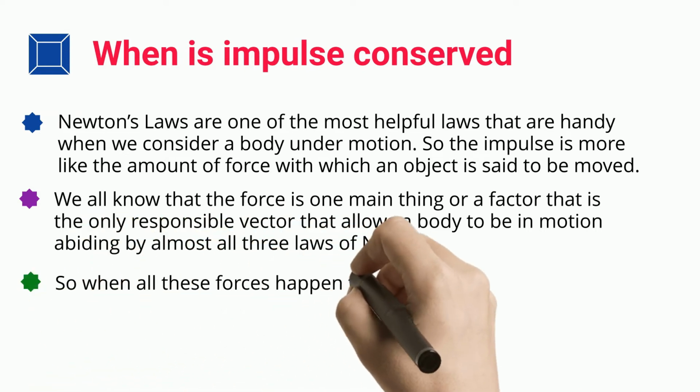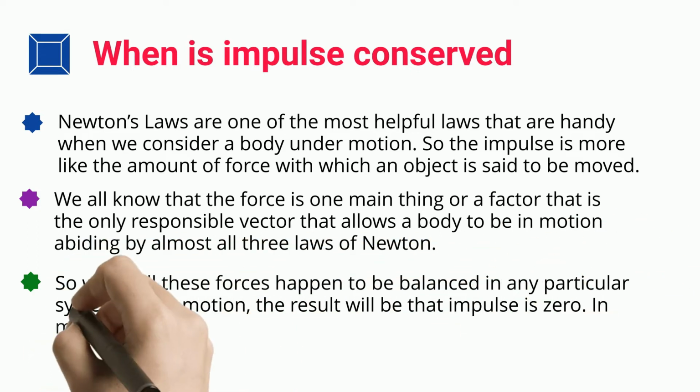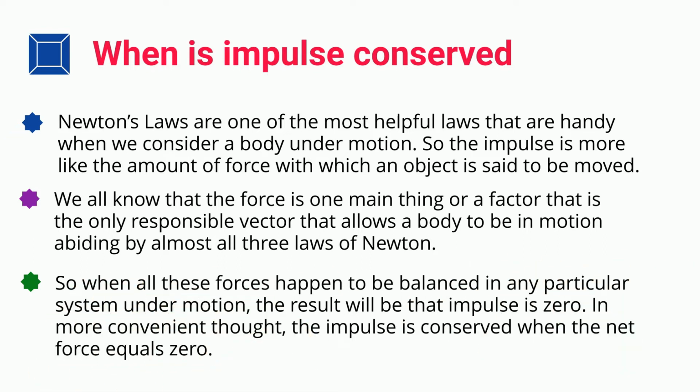So when all these forces happen to be balanced in any particular system under motion, the result will be that impulse is zero. In more convenient terms, the impulse is conserved when the net force equals zero.